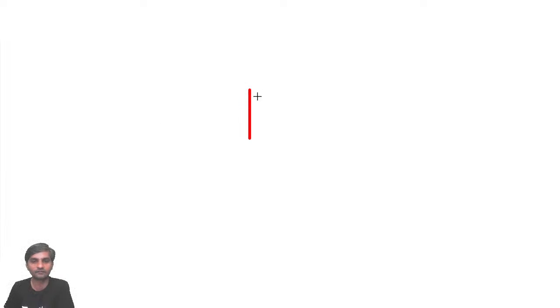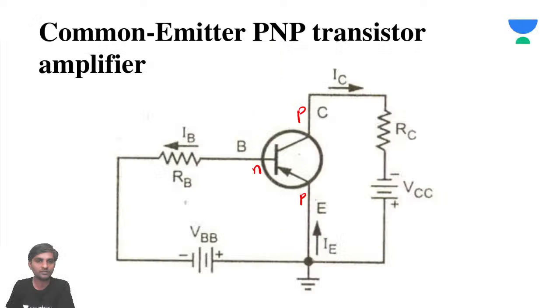First job is to draw a transistor. As you are saying this is emitter, and emitter is common, then